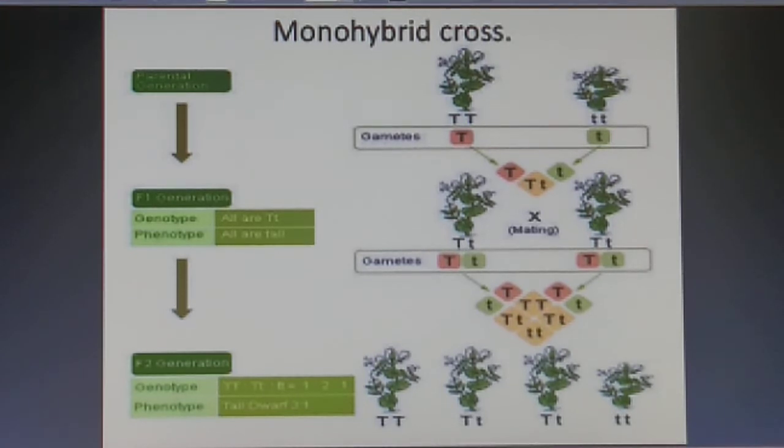Similarly, here also you can see if capital T gets fused with the small t, this thing is formed. And lastly, if small t gets fused with the small t, this thing is formed. So you can see here students, talking about the F2 generation, we have two types of ratio. Talking about the F1 generation, their genotypic ratio, all were capital T small t. So it means phenotypically they all are tall. But talking about the F2 generation students, their genotypes were 1:2:1.